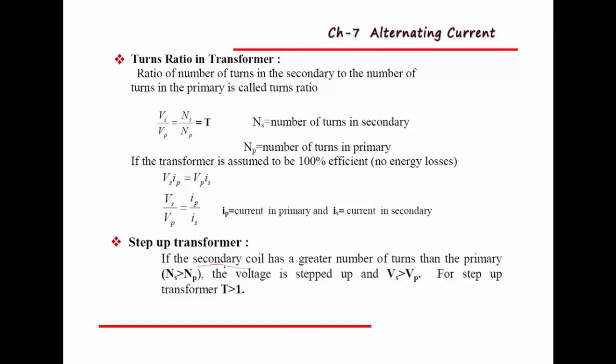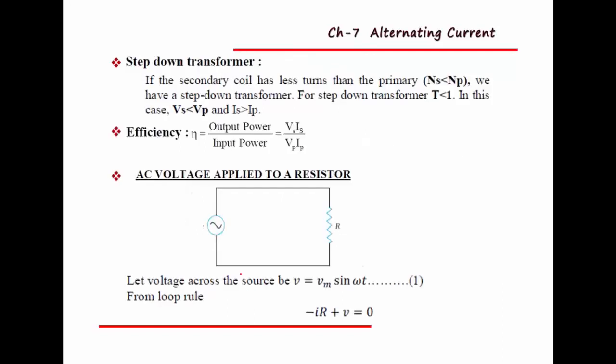Suppose the secondary coil has a greater number of turns, then it converts low to high voltage. Remember, in a step up transformer, the secondary coil should have a larger number of turns than the primary coil. And Vs is greater than Vp, voltage across the secondary coil is greater than voltage across the primary coil, because this is a step up transformer, and here turns ratio T is greater than 1.